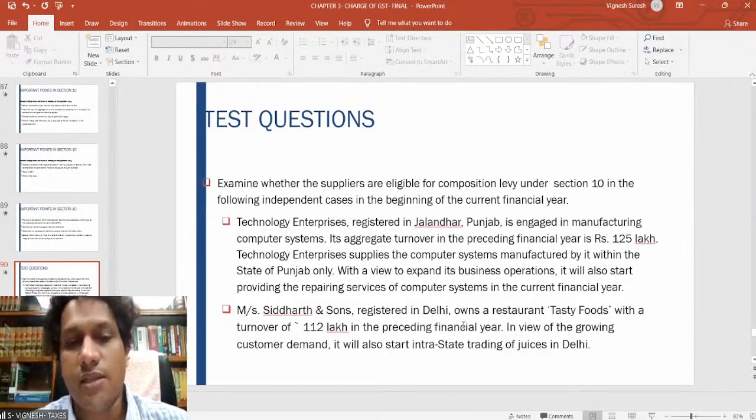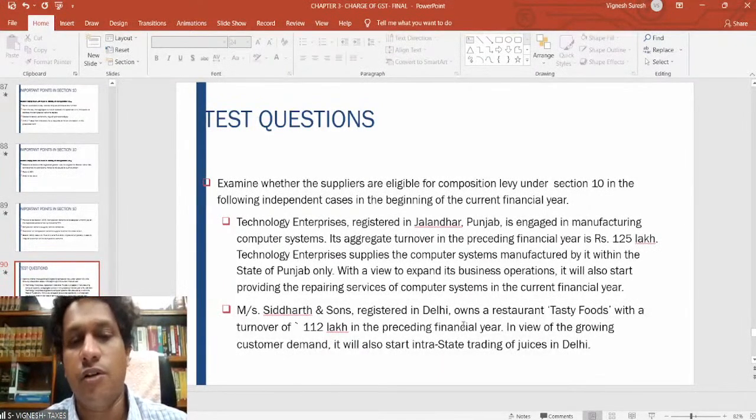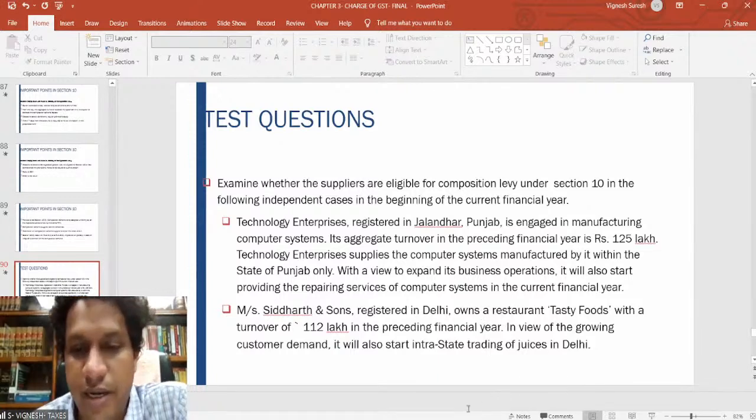Then, Messrs Siddharth and Sons, registered in Delhi, owns a restaurant, Tasty Foods, with a turnover of rupees 1 crore 12 lakhs, 112 lakhs, in the preceding financial year. In view of the growing customer demand, it will also start intra-state trading of juices in Delhi.